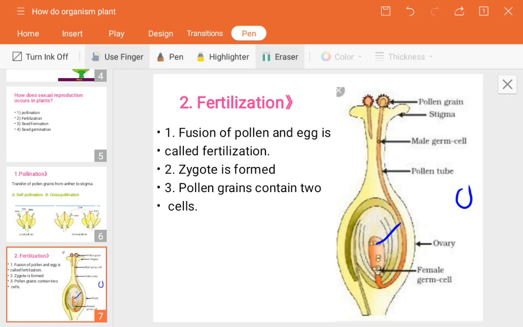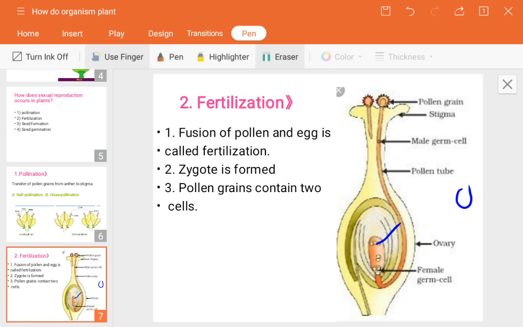After the fertilization, the ovary becomes a fruit and the ovules turn into the seeds. So what happens after fertilization? We have seen the two male nuclei present; the first one fused to form the endosperm, and the other one is the zygote.